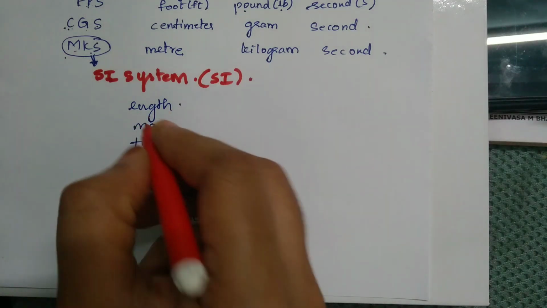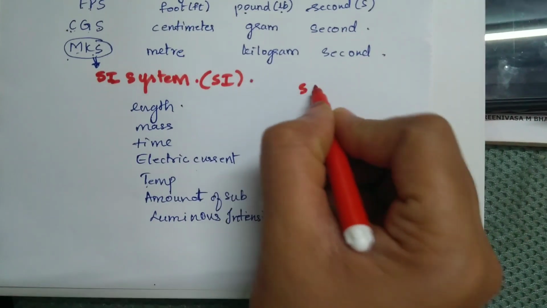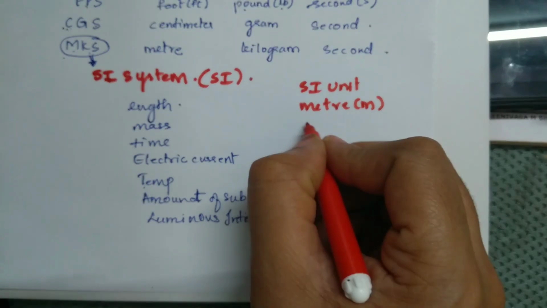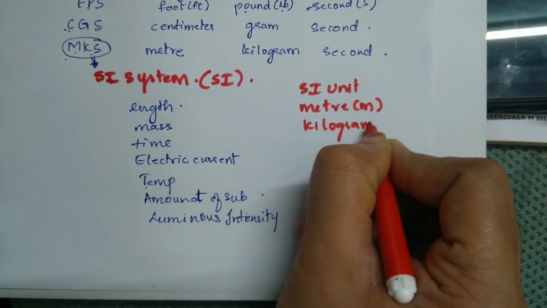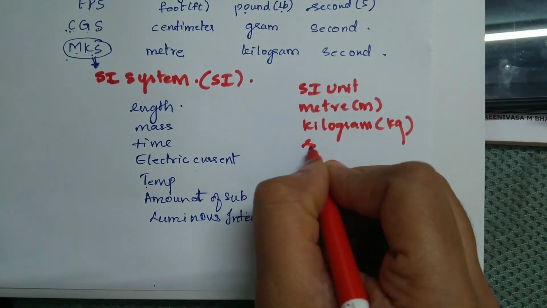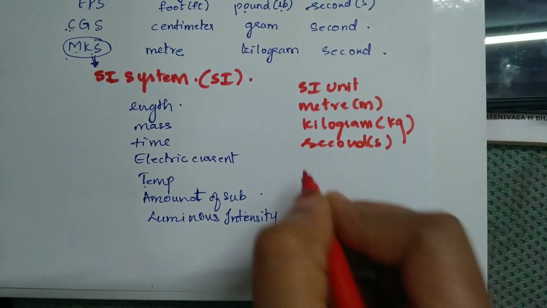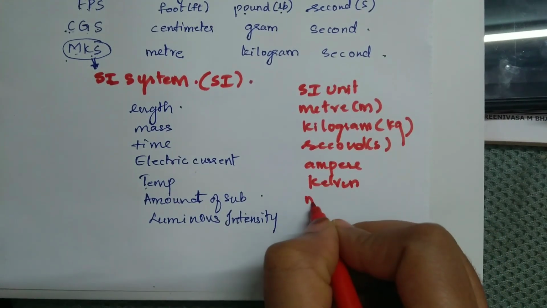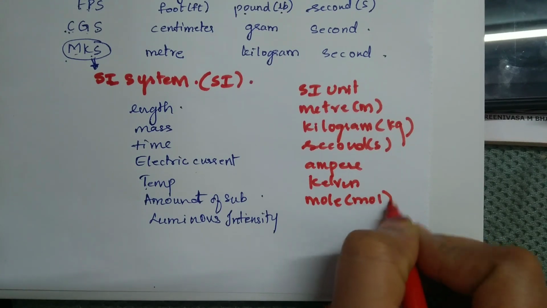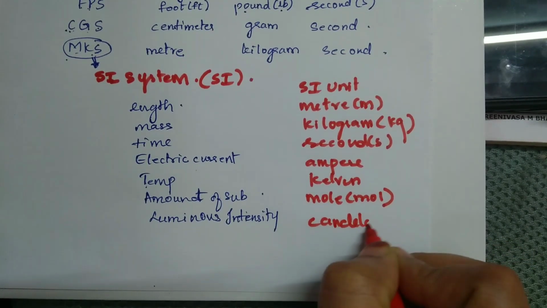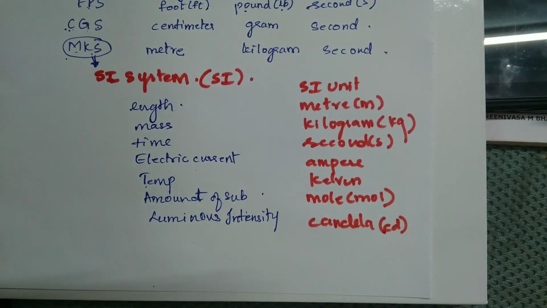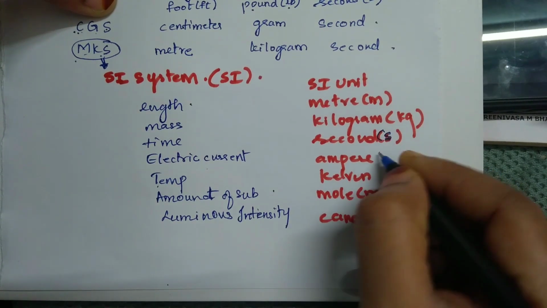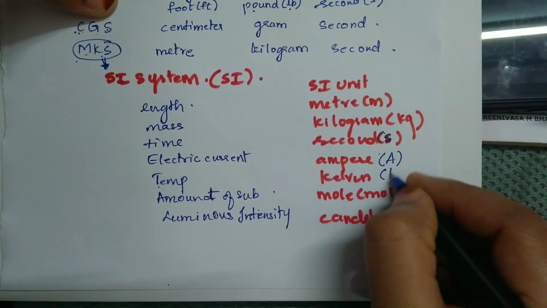So here, in order to measure length, in terms of SI unit, it is meter, abbreviated as m, and we have kilogram, abbreviated as kg, then second, abbreviated as s, then we have ampere, Kelvin, mole, that is mol, and then we have candela. This is the SI unit for luminous intensity. Hope you have understood. You need to know the abbreviations very properly. Ampere is denoted as A and Kelvin is capital K.